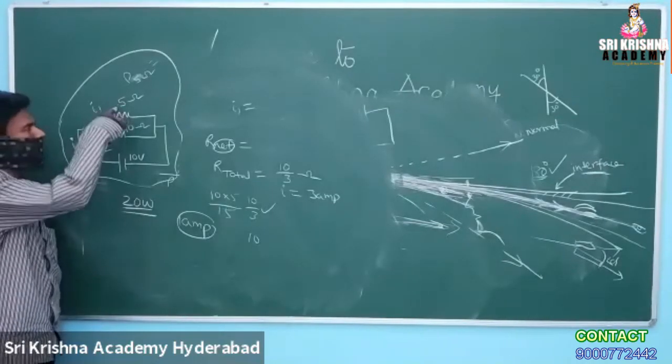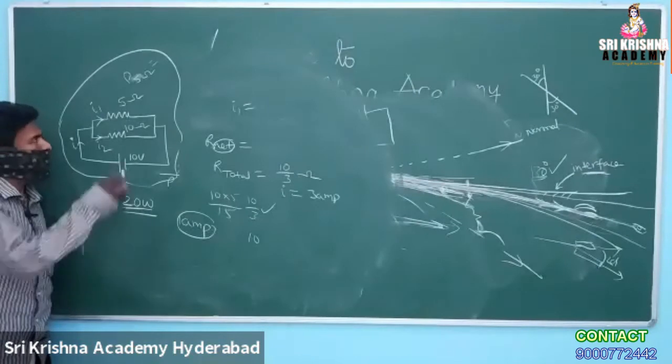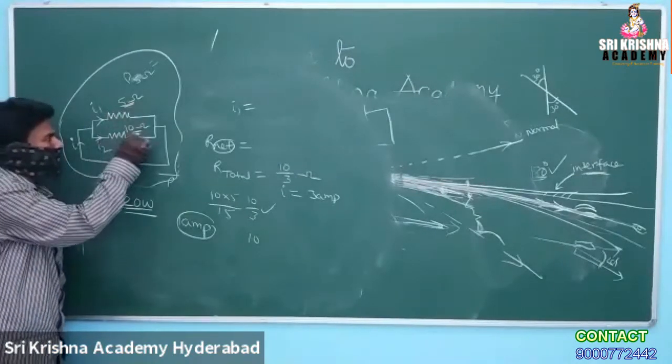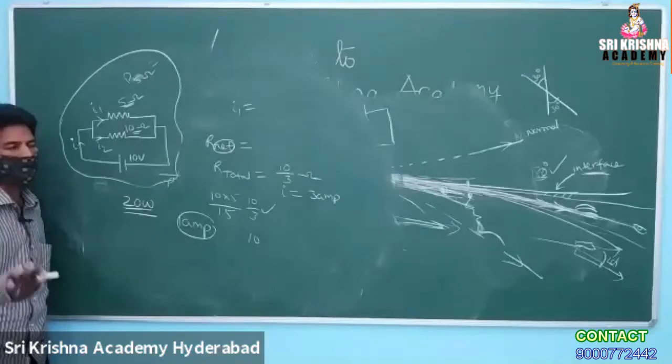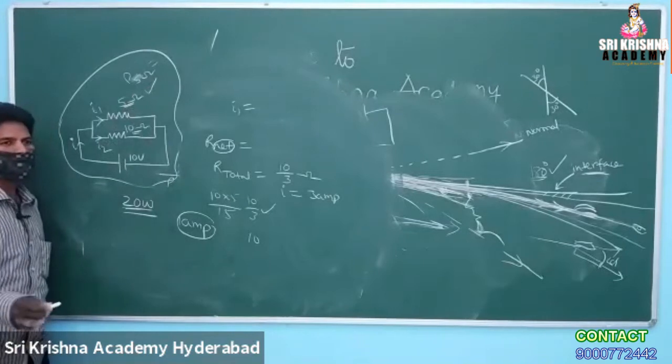Neha, tell me one question. Current freely passes through which resistance, 5 or 10? Freely through 5 ohm resistance, current is able to move freely. Very good.